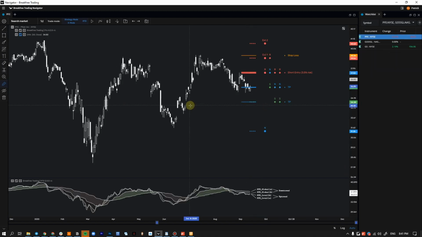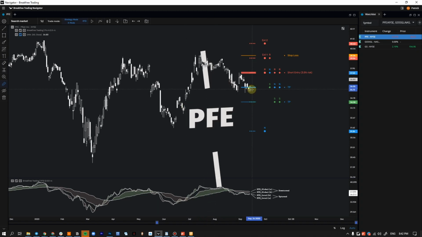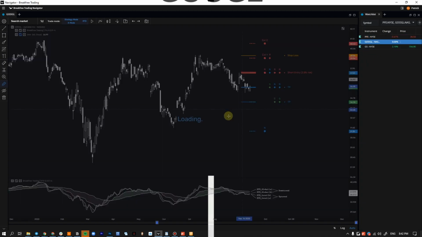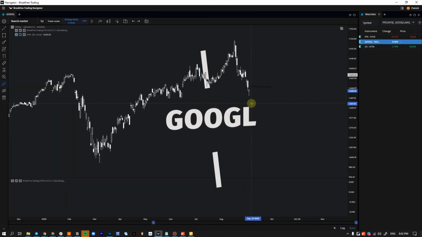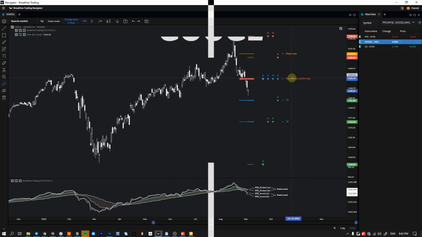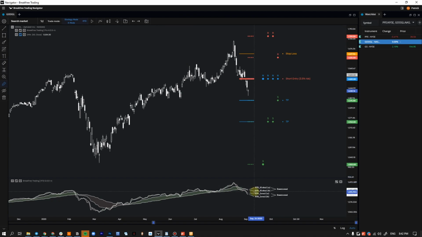On stocks, we don't have too much going on for this week. I really only have 3 pairs. PFE hit our TP1, TP2, and some other ones that I took off the list already, like Netflix, also hit our TPs, and then there were some other ones too. But yeah, these are some of the ones we still have running. So we're waiting for this one on TP3. Google has not been triggered yet, so we're waiting on Google. We just want to go back into our short entry here. We can also see a nice cross, nice bears coming in on the RTD.